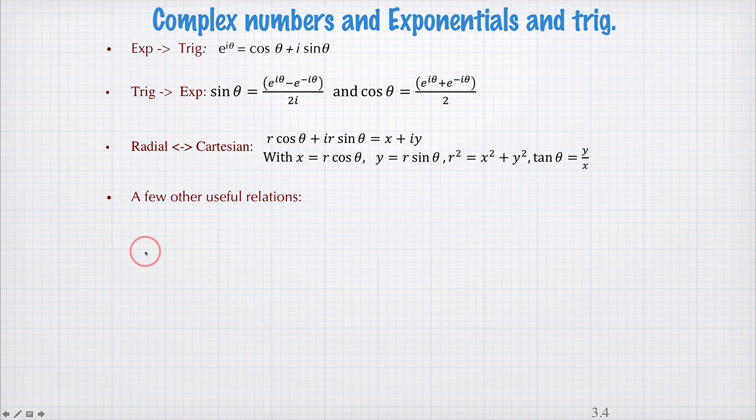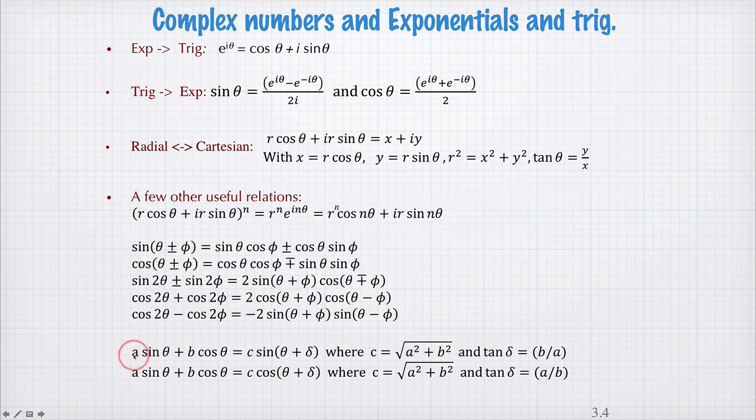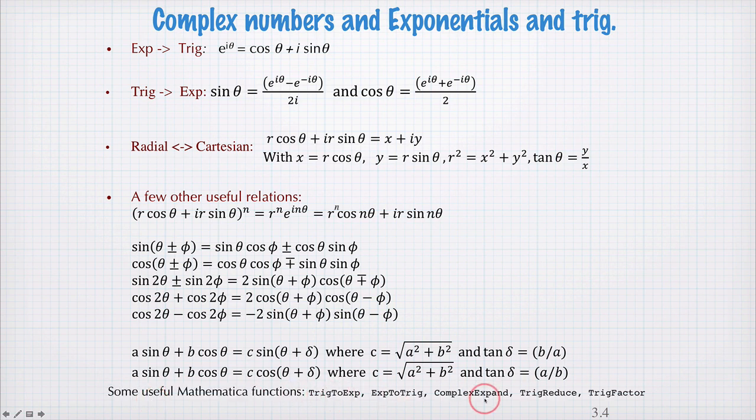Some other useful trigonometric relations are these, which you've probably seen before, and sometimes if you're stuck, Mathematica can help, and there are some functions here that I've highlighted that can help with manipulating complex and exponential functions and trigonometric functions.